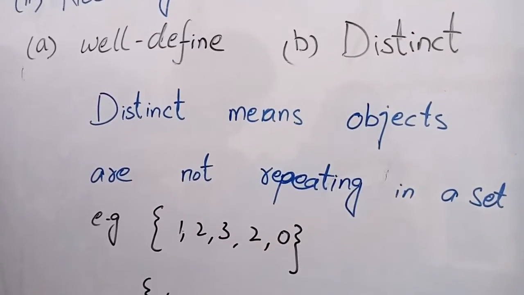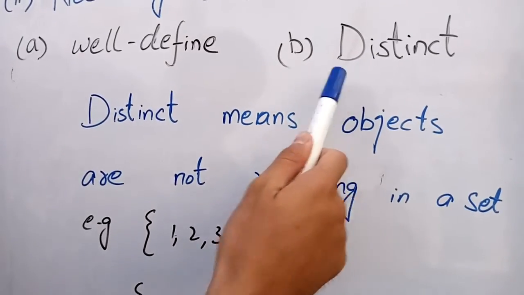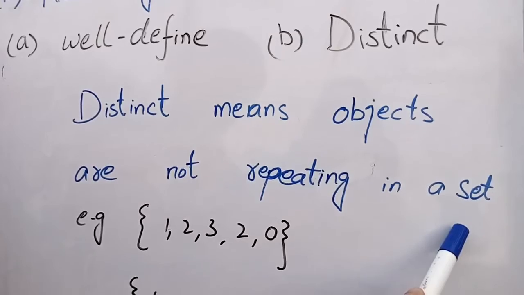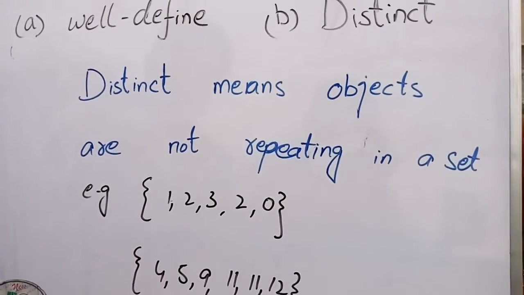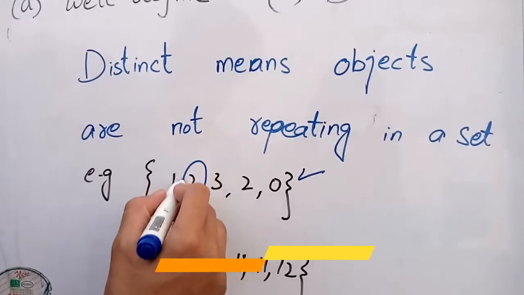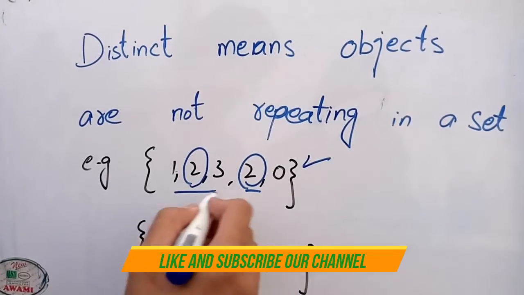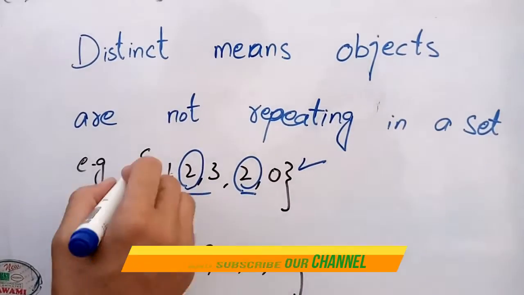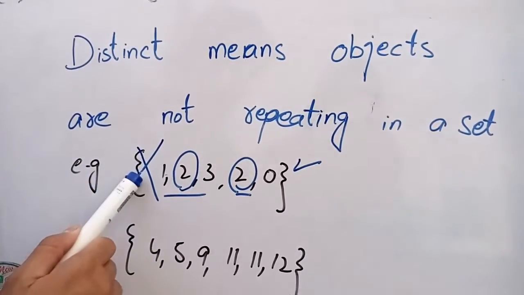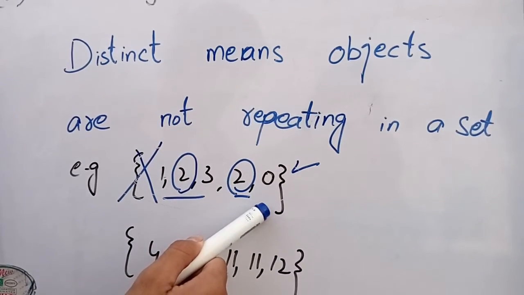The second necessary condition is that a set must be distinct. It means that objects are not repeating in a set. For example, in this set, let's check these two elements. These two objects are repeating, so this set is not distinct. If a set is not distinct, then this collection is not a set.